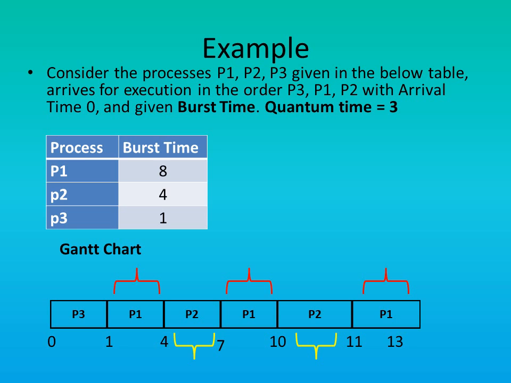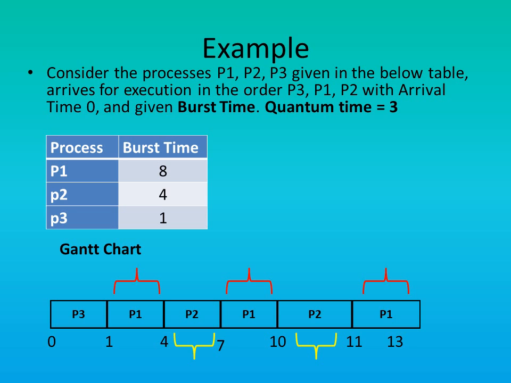Now let us draw Gantt chart for round robin scheduling algorithm. In our example, all three processes arrive at same time, but arrival sequence is given and P3 is first one to arrive. So the execution of P3 begins and it is allocated quantum time of 3 seconds, but its execution gets completed in 1 second because the burst time of P3 is 1 second.